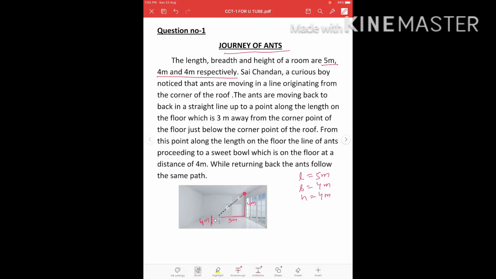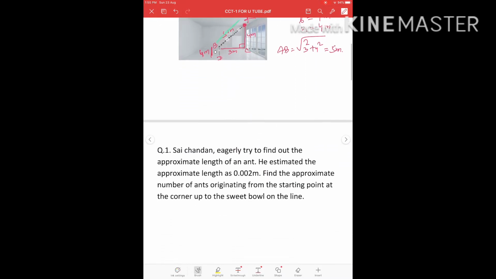Now, here if we name this A, B, C and suppose the bowl is here at the point D, here A, B, C is a right angle triangle. Hence, the length of AB will be square root of 3 square plus 4 square, which is 5 meter. So, this distance is 5 meter. Now, let us go to the first question.